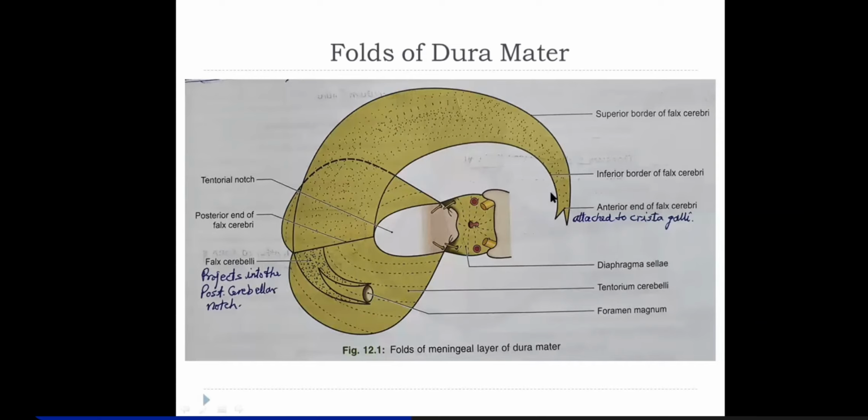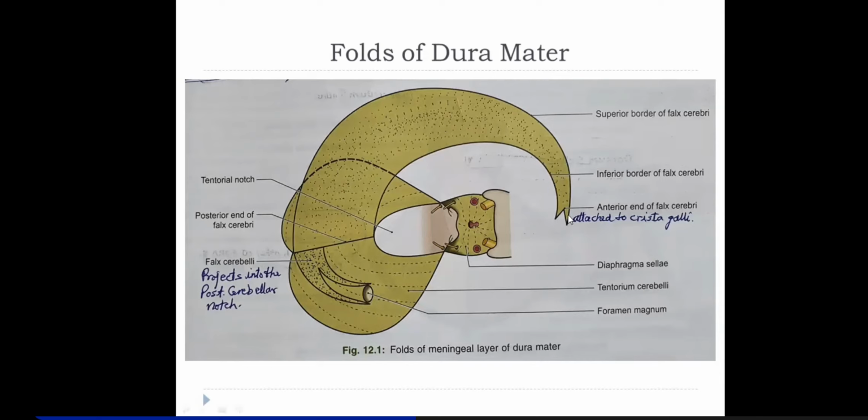The lower margin is free, and below this free margin will be the corpus callosum, which is a commissural band of fibers binding the two cerebral hemispheres. So the lower margin dips down deep in the median longitudinal fissure, separating the two cerebral hemispheres. This falx cerebri will have two surfaces, right and left, both facing the medial surfaces of the adjoining cerebral hemispheres.